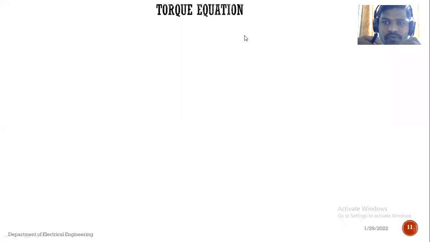So tell me, at a standstill condition, what is the value of back EMF? When the motor is at a standstill condition or the stop condition, what is the value of back EMF? Equal to supply voltage? Again there is confusion.